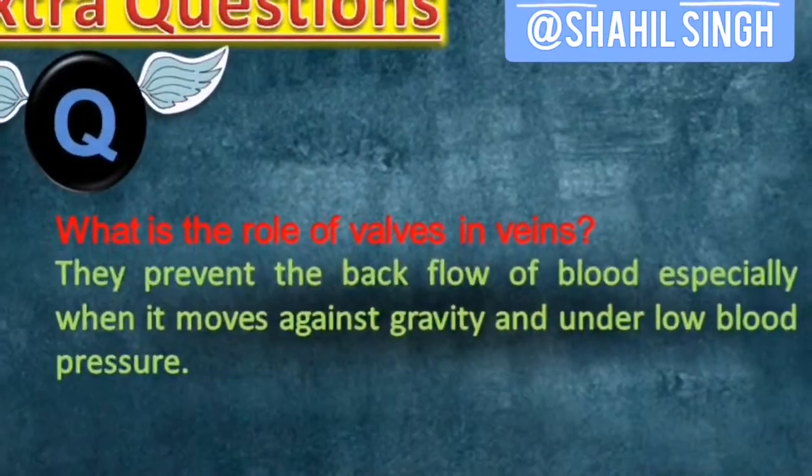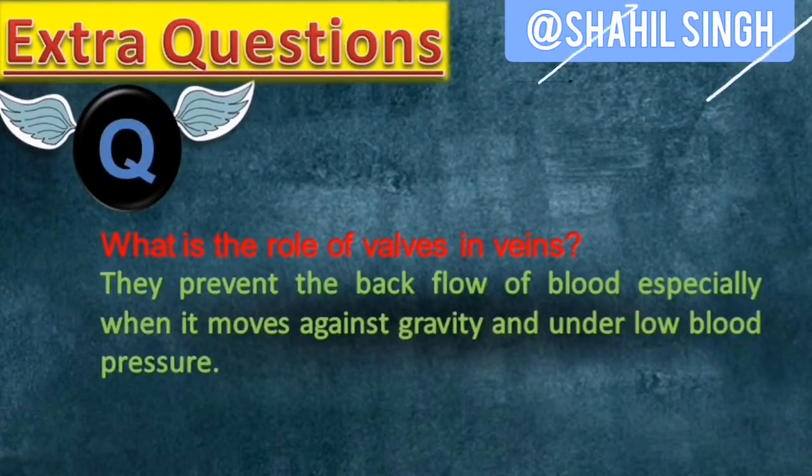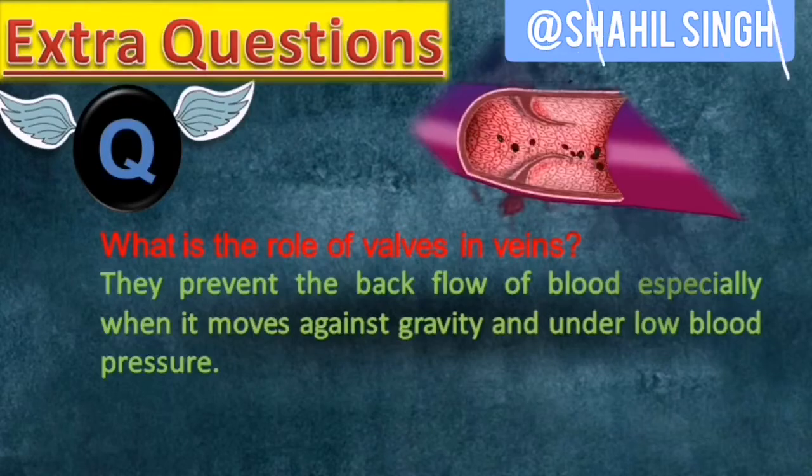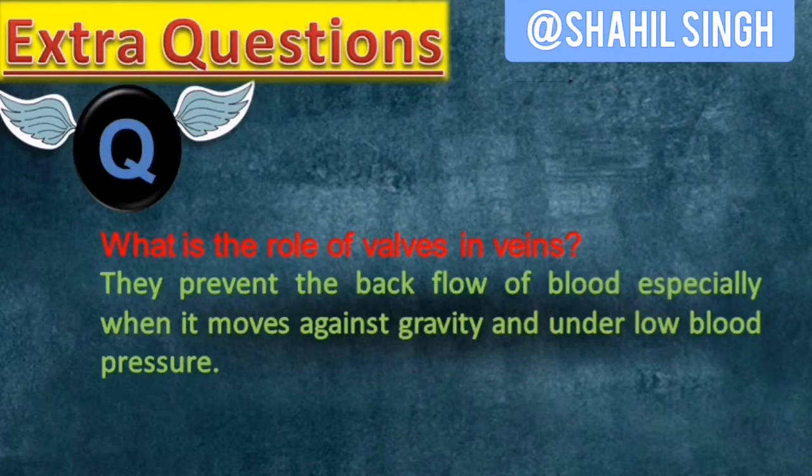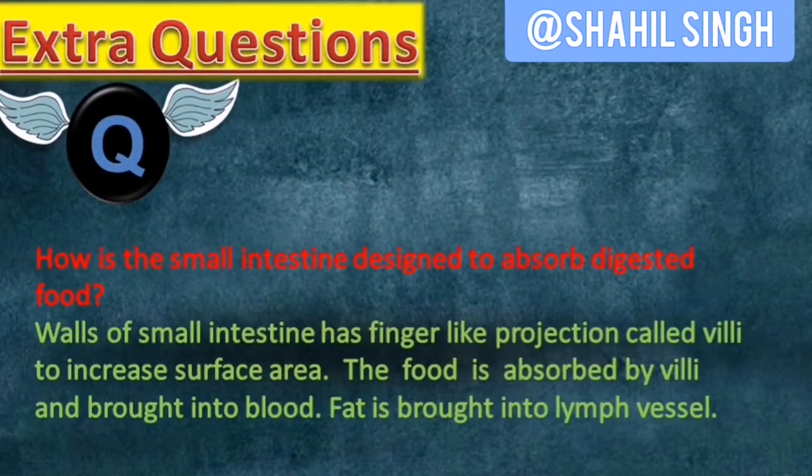What is the role of valves in veins? They prevent the backflow of blood, especially when it moves against gravity and under low blood pressure. How is the small intestine designed to absorb digested food? Walls of the small intestine have finger-like projections called villi to increase surface area. The food is absorbed by villi and brought into blood.